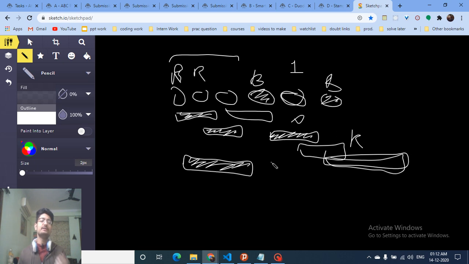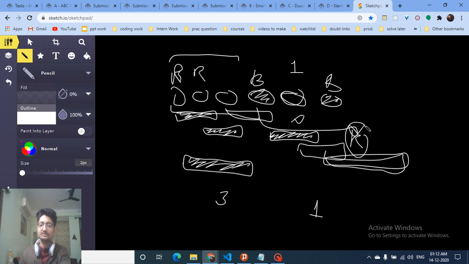But maybe it can happen that the window size is 3 here and this is 1 here. If you take 3, then it can paint this in one step, but this cannot be painted. So you have to find out the minimum among all of them, because the minimum will tell what is the minimum window size you have to take to paint all the balls. But you have to output the number of times you have to use this window to paint all the balls. So you first have to find out k and then the number of times itself. So finding k, you just have to find all the window sizes and the minimum among all the window sizes, which is very simple.